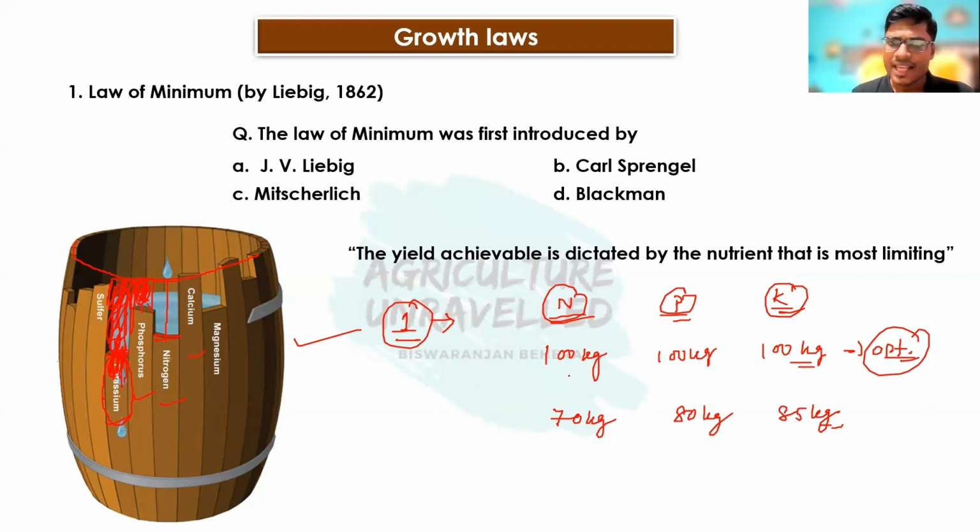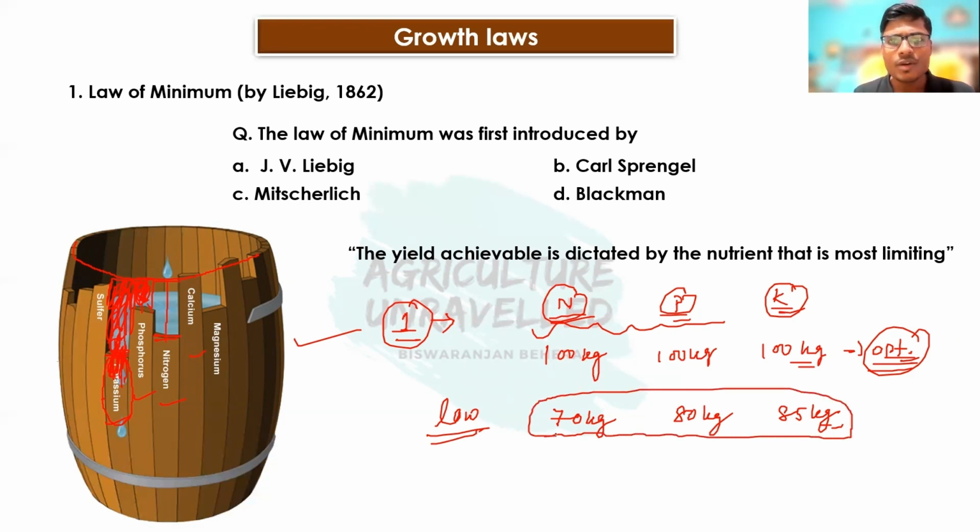So it means that none of these three factors is in minimum quantity. They are at low quantity, meaning as compared to their optimum quantity, they are at a lower amount in the field. So under this condition, when we apply phosphorus, then definitely there will be a small yield increase. So here Liebig's law of minimum is not applicable, because Liebig's law of minimum says that the most limiting factor is nitrogen here.